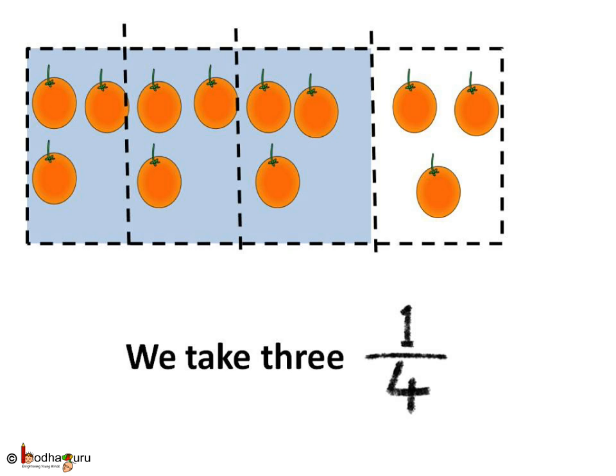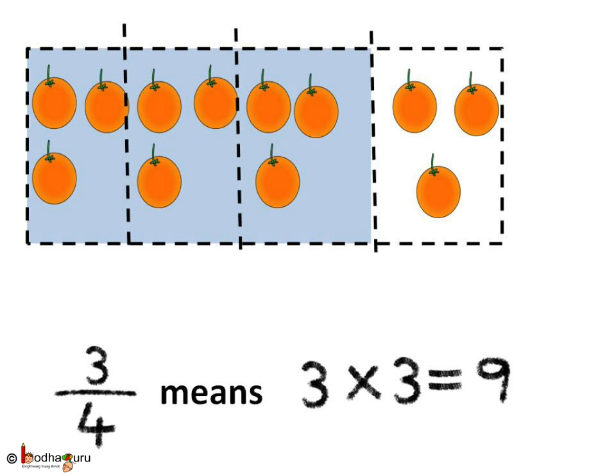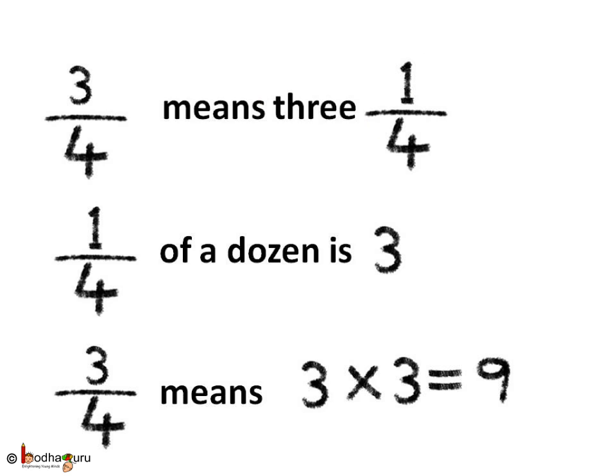Now, how can we take multiple shares? We can take multiple shares and can also know how many objects we are taking. Like if we take 3 times 1/4, that is 3/4 or 3 parts out of the 4 parts. Then what happens? As there are 3 oranges in one part, so we take 3 times one part, which is 3 into 3. That is, we take 9 oranges.